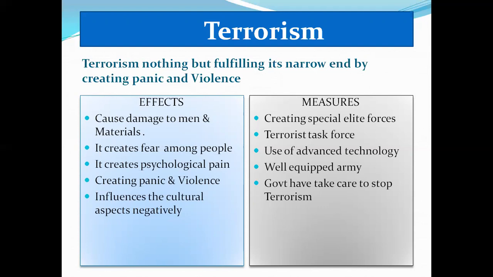The majority of the terrorism activities states in our country are, for example, Assam, Mizoram, Jammu and Kashmir, Andhra Pradesh with the Naxalites, Tamil Nadu, Nagaland, Arunachal Pradesh. These are the main states with the majority of terrorism activities. The majority of the terrorism activities countries in the world: Iran, Iraq, Kuwait, Saudi Arabia, Pakistan, Afghanistan.